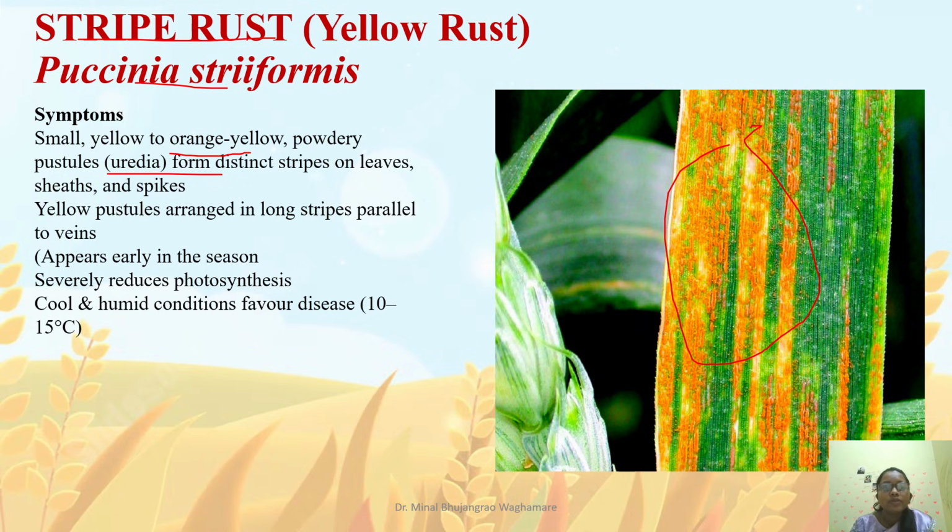Among all three rusts, that is black stem rust, yellow rust, and brown rust, stripe rust will appear early in the season. Because its cool and humid condition is required, 10 to 15 degrees Celsius. In the earlier months of Rabi, the temperature is very low, that is 10 to 15 degrees Celsius, and we can see such a temperature up to January. So among all of these rusts, yellow rust will appear earlier in the season.